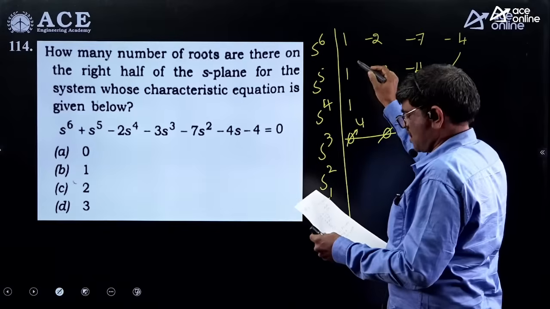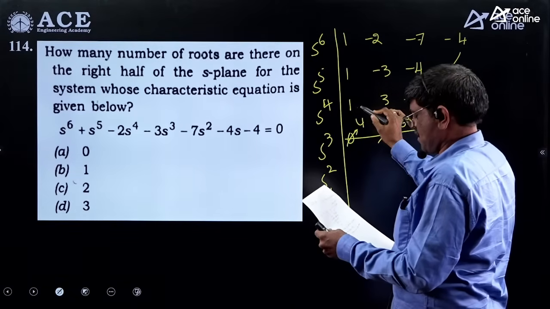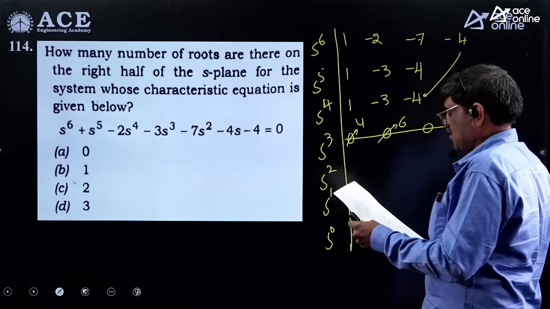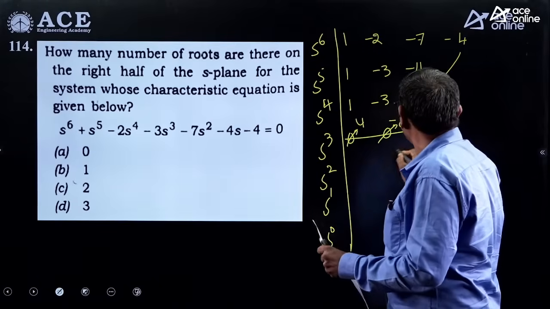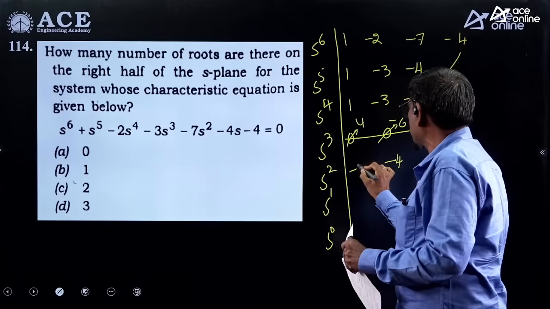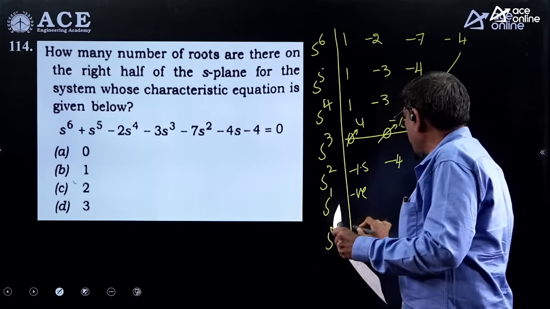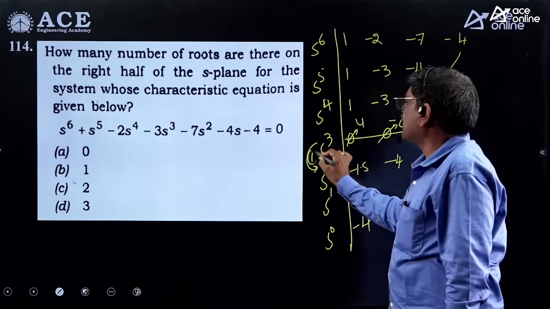So 1, -2, -7, -4, 1, -3, -4, 1, -3. This will become -3, -4. This will become -6. And then you solve it. Here becomes -4. This you will get what? -1.5 you will get. Here also you will get the negative. Here you will get -4. So there will be only one sign change. The answer is what? B.